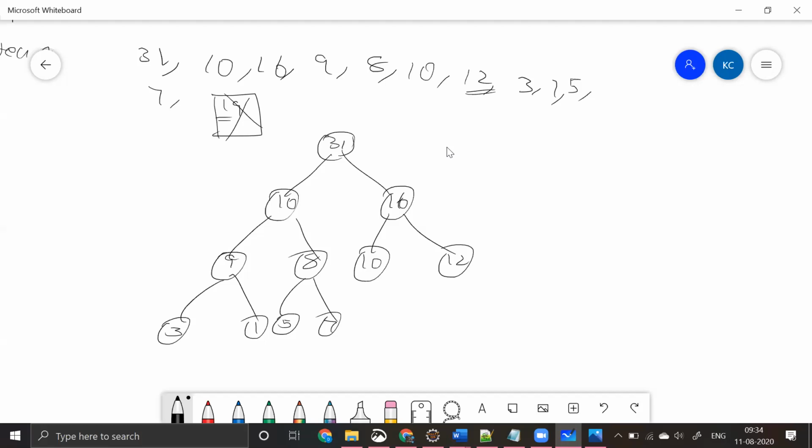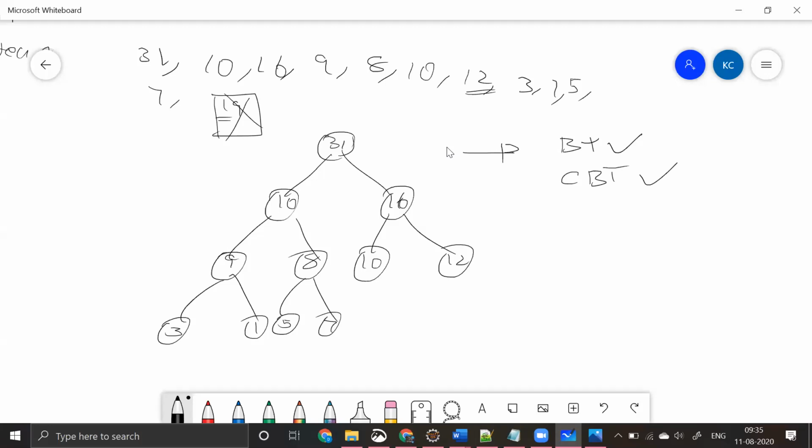We have some data which is given to us like this, and we have constructed a max heap out of it. So what are the conditions? It is a binary tree, and the second thing is it is a complete binary tree. That's fine.